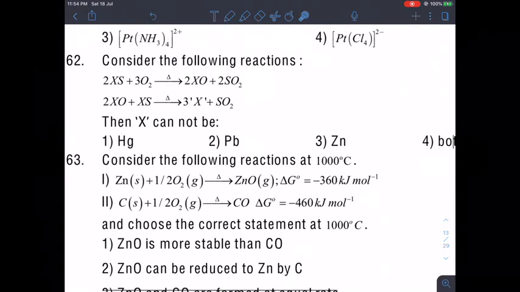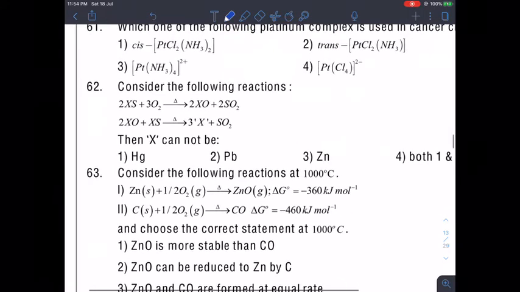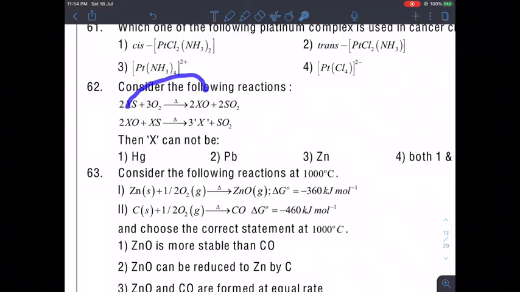Now moving to the next question. Consider these two reactions. So sulfide is initially roasted and it is forming oxide, and then oxide with sulfide is forming X. X means straight away metal. So which atom has this capability?